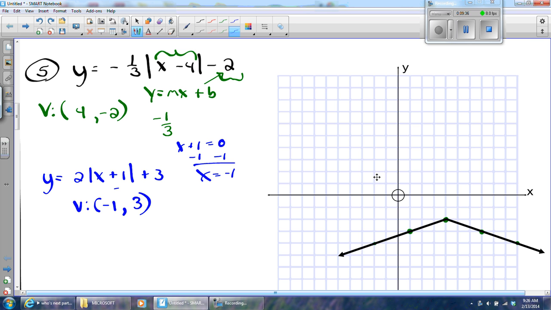Okay, so my vertex is -1, 1, 2, 3. All right. My slope is 2 over 1, so I'll rise 2, run 1, rise 2, run 1, and then, of course, on the other side, I do the same thing, and I get a V that looks like this. It's a lot skinnier, isn't it? Doesn't seem as wide. Yeah, and it's opening upward because it's positive.